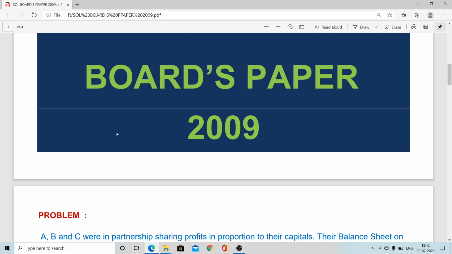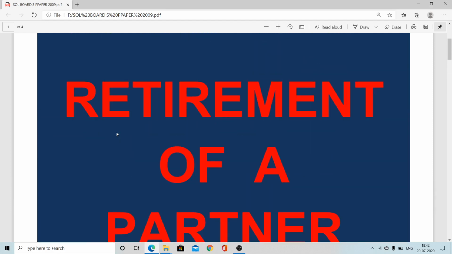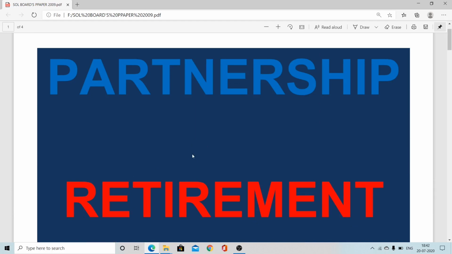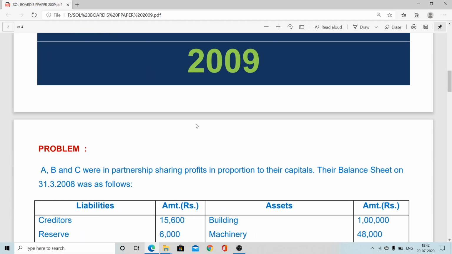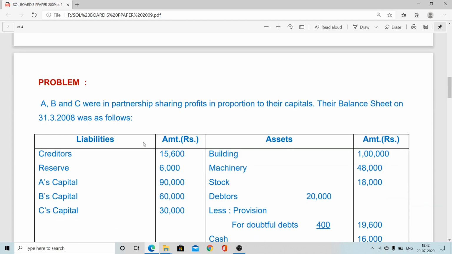Hello, my dear students. Now, in this session, we are going to consider Board Paper 2009 on the chapter of partnership, retirement of a partner. Board Paper 2009, just after 2008. Last class we did 2008. Now, this time we are going to consider Board Paper 2009.